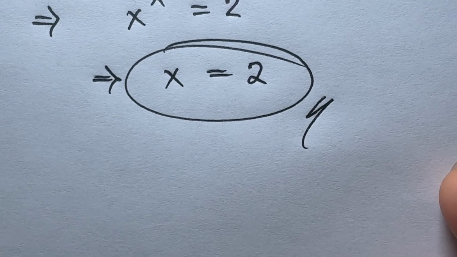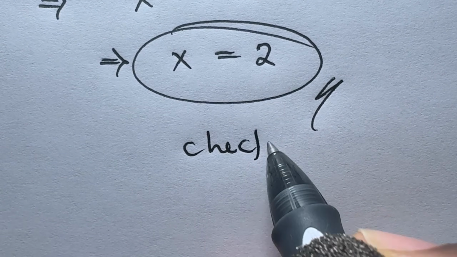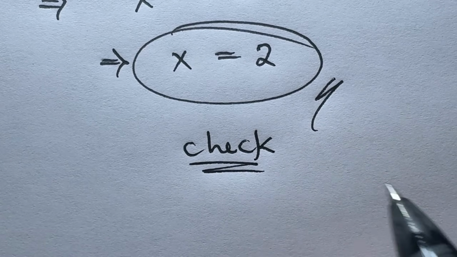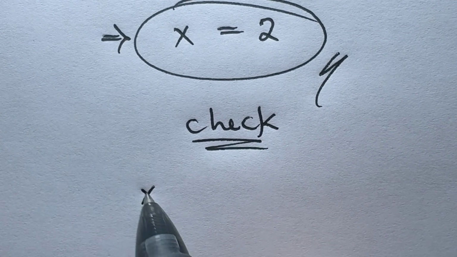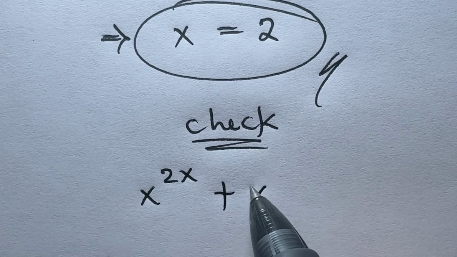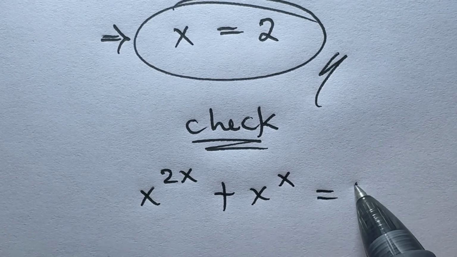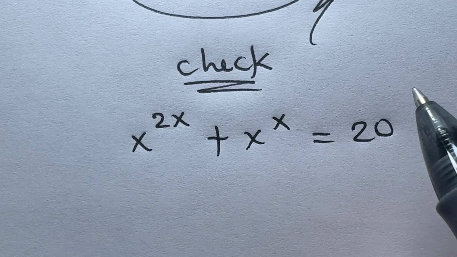We'll now do a quick check to confirm that x is equal to 2 is the exact solution we are looking for. The problem given was x raised to power 2x plus x raised to power x is equal to 20. Now x is equal to 2.